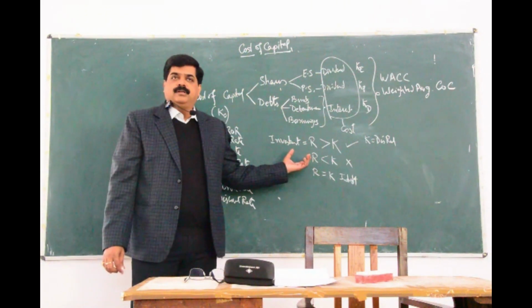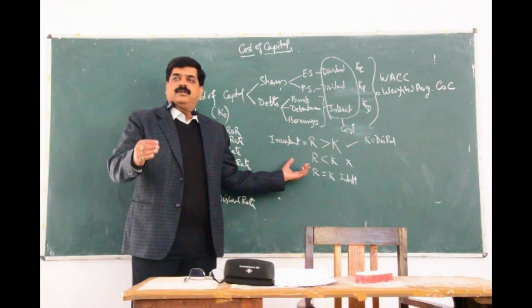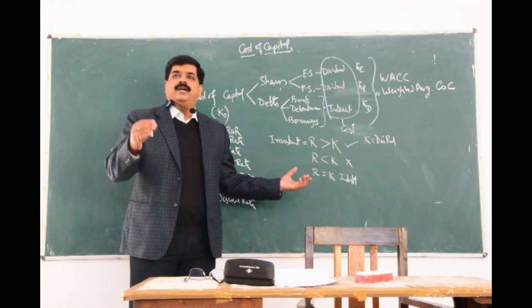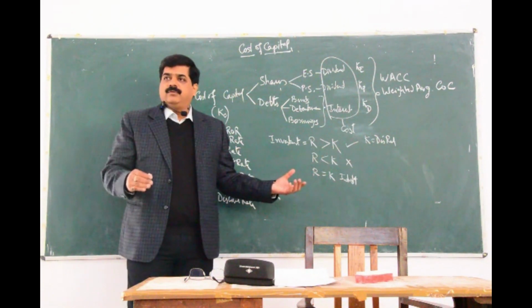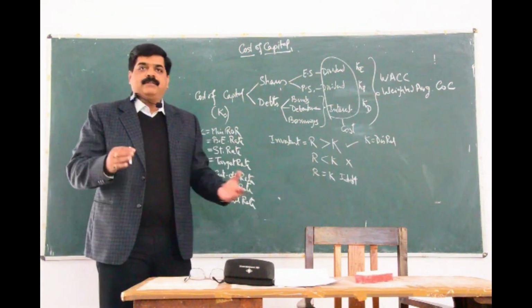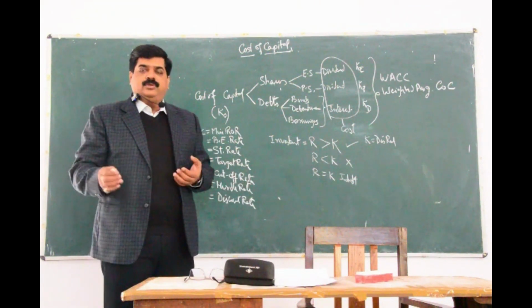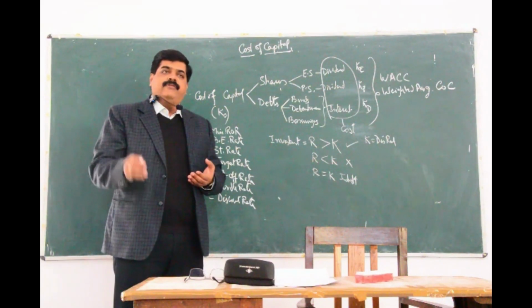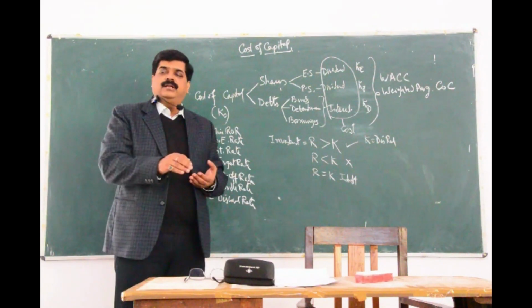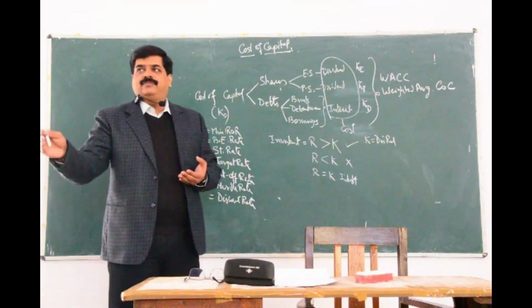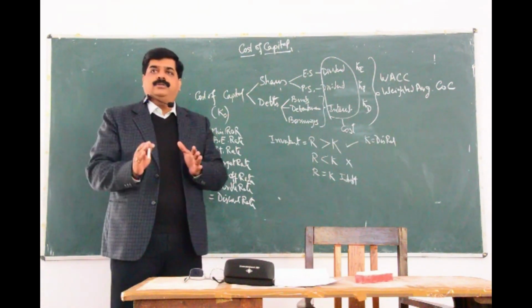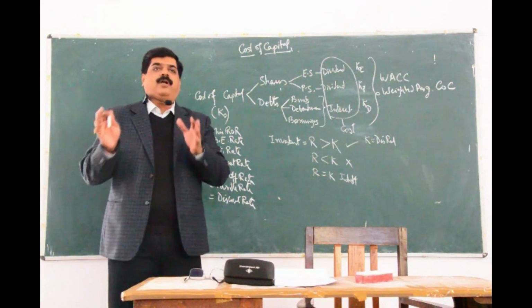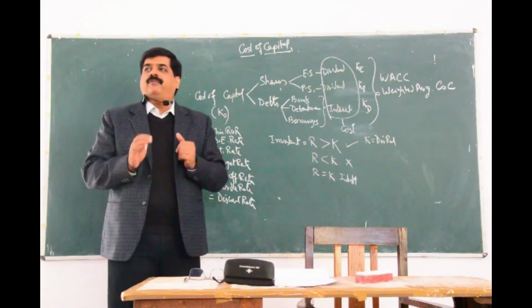Suppose we have taken up a project of rupees 10,000 and every year we are getting rupees 4,000 for the next 5 years. That makes 20,000. So you can say we have invested rupees 10,000, every year we are getting 4,000, and that means at the end of the 5th year we get rupees 20,000. So as a layman you can say that 10,000 is the profit, 100% is the profit.